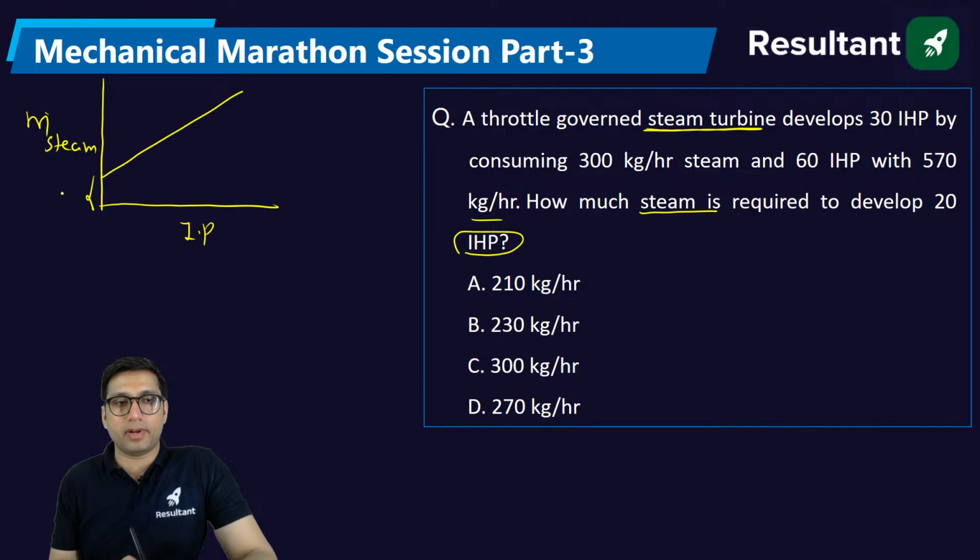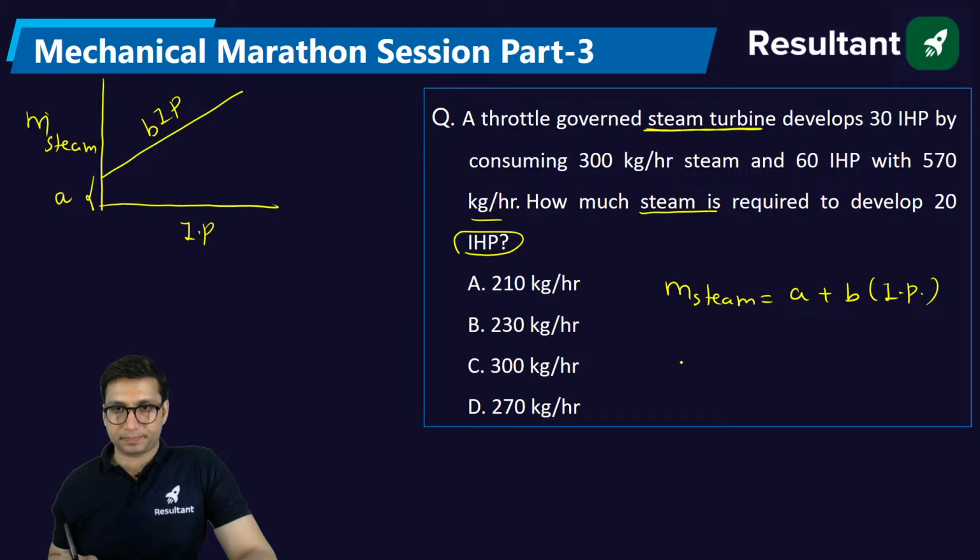Where this is A and this is B into IP. So the mass of steam consumption can be written as A plus B into IP, where IP is the indicated power. In the first case, when the mass flow rate is 300 kg per hour, the power is 30.